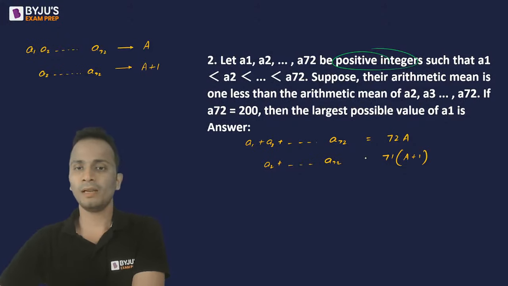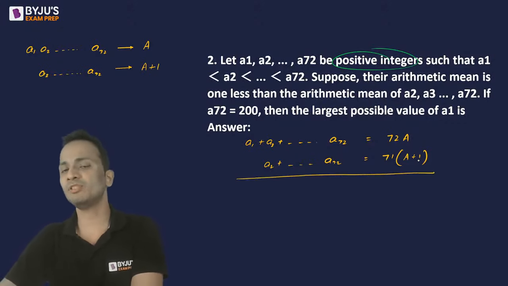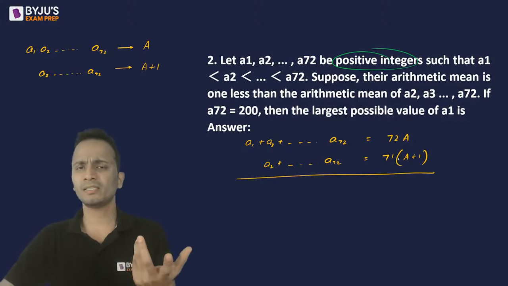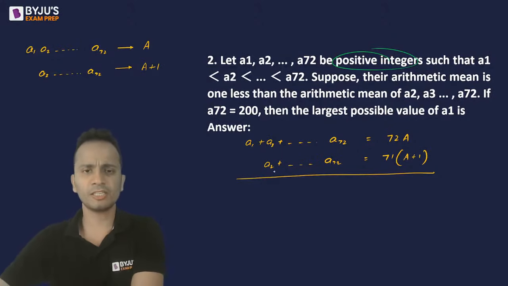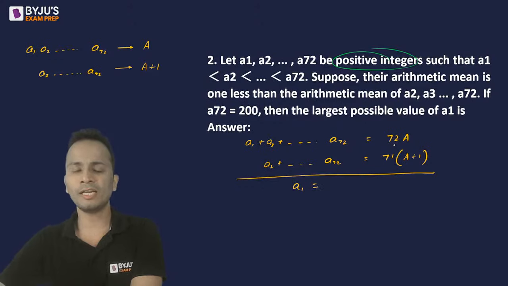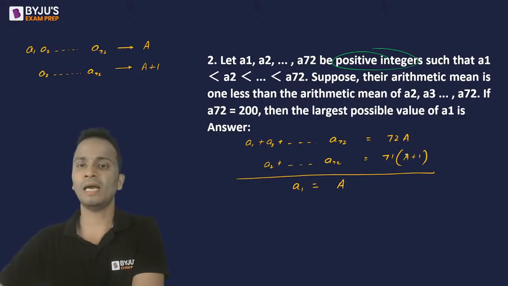Clear? Now, the sum of A1 up till A72 is 72A, and the sum from A2 up till A72 is given as 71 times A plus 1. I'll subtract. So first equation minus the second equation. Okay? Subtraction. So on the left hand side I'll be left with only A1, and on the right hand side I will have 72A minus 71A, that is A, and then minus 71.